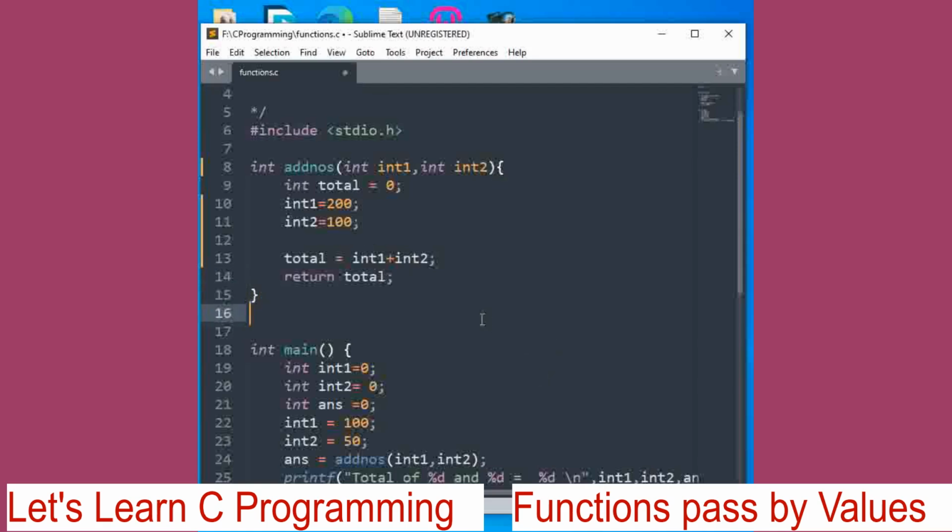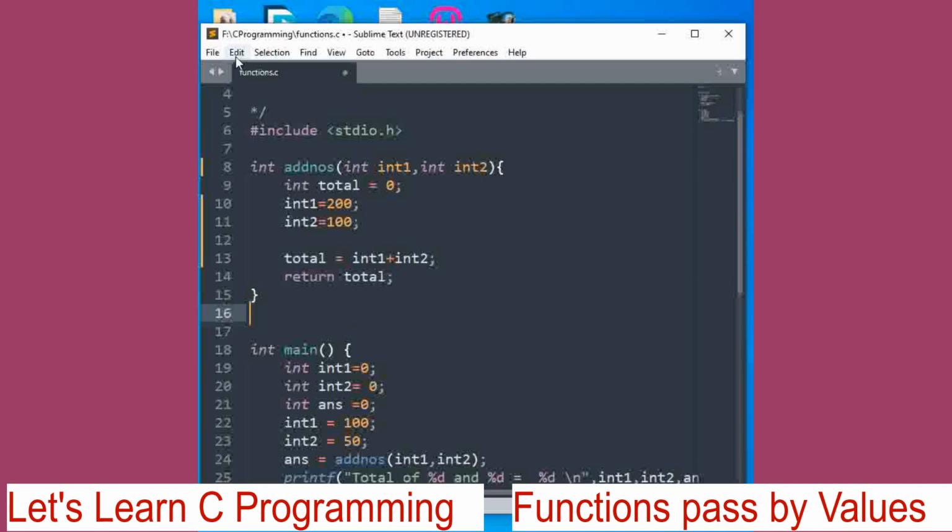Okay. Now watch this carefully. Add numbers is being called with these two variables with similar names, int1 and int2. Okay, and here int1 is equal to 200. We are manipulating it. The original value is 100. Int2, if we are manipulating it, the original value is 50. Now according to this function it should return 300, right? But here in main we will have to check whether this int1 and int2 have been changed, right?